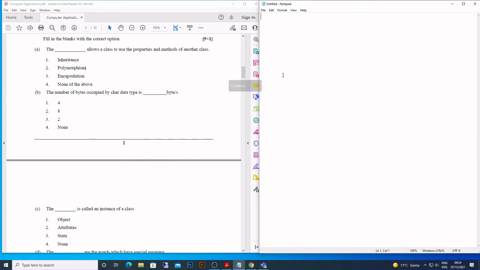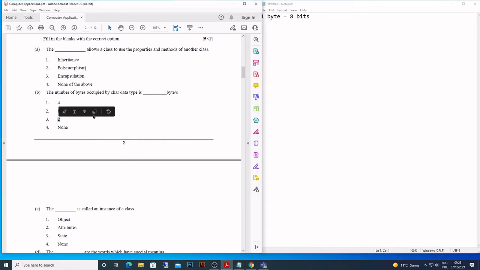The number of bytes occupied. First of all, keep in mind one thing: 1 byte equals 8 bits. Normally we talk about bits, right? Okay, so that's how it is. Keep in mind that. So the number of bytes occupied by the character data type is, how many? 2 bytes. Although the official website of Java says it is very difficult to ascertain the size of a character data type, let's not get into that. So 2 bytes is equal to 16 bits, right?